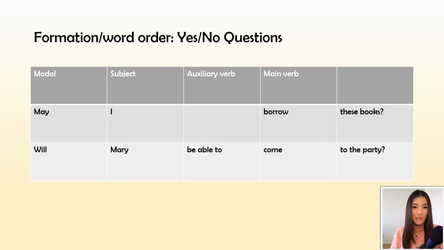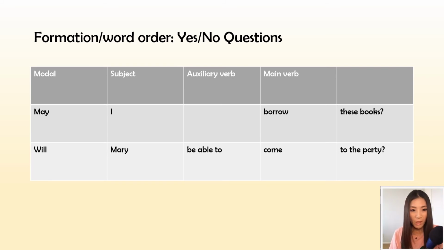When we create yes or no questions, we're going to start with the modal, subject, an auxiliary verb if you have any, and then the main verb and the rest of the sentence. For example, may, modal, I, subject. In this sentence, there is no auxiliary verb. The main verb is borrow, and then these books. So, may I borrow these books?